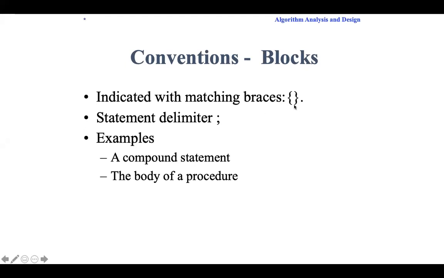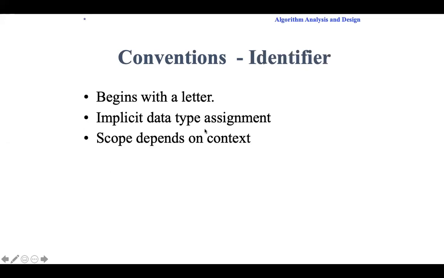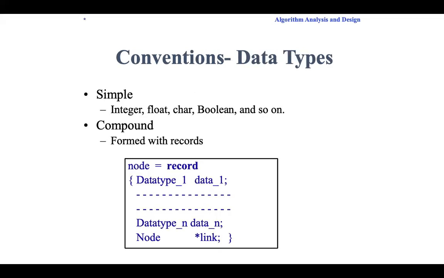Identifiers: we will use a lot of identifiers in the algorithm. An identifier should start with a letter followed by numbers. Don't start the identifier with a number. Data types: integer, float. These data types you can use.